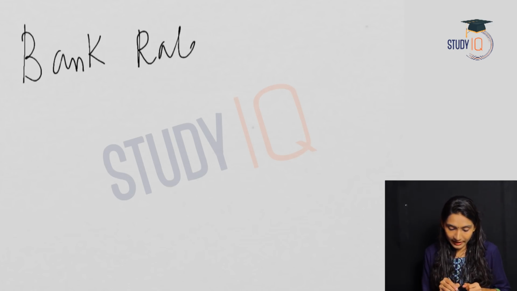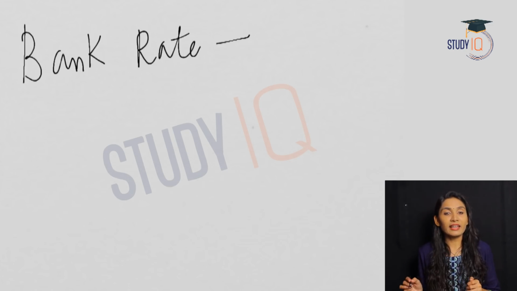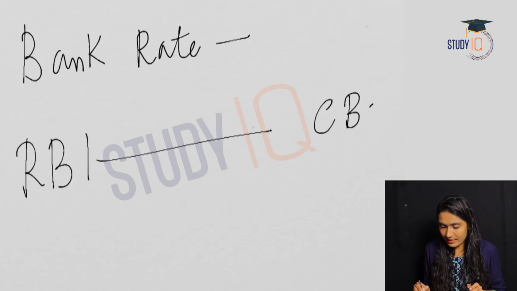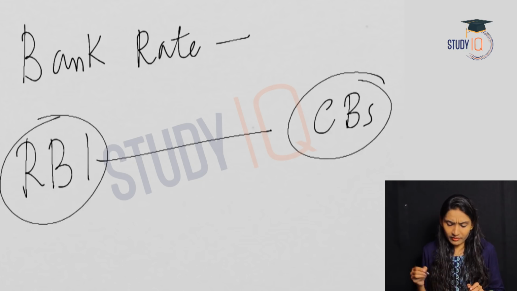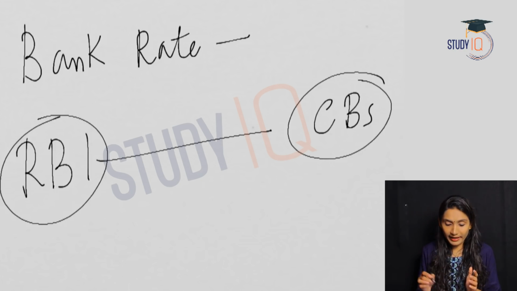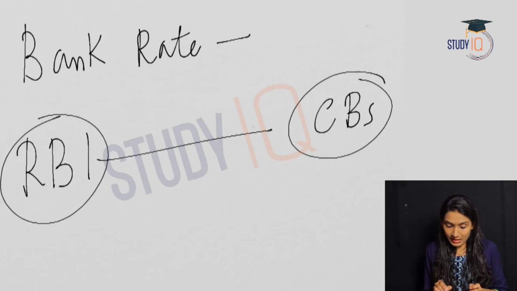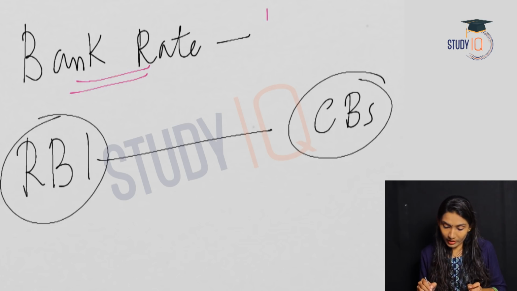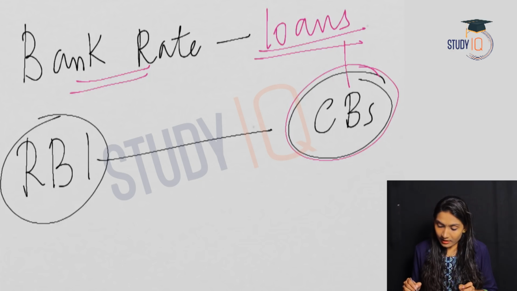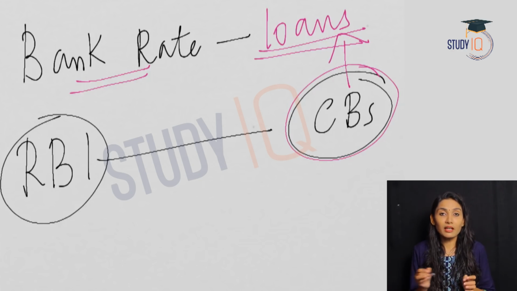Next one is bank rate. Bank rate is again the rate at which RBI lends to commercial banks. So, RBI is lending to commercial banks, and we have seen that repo rate is also the same thing, RBI lending to commercial banks. But what is the difference between bank rate and repo rate? Bank rate means the RBI is giving a loan. So, this is in the form of loans. The bank rate is against the loan issued to them. So, commercial banks are taking loans from the RBI when it comes to bank rate.